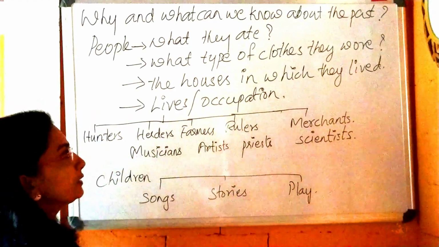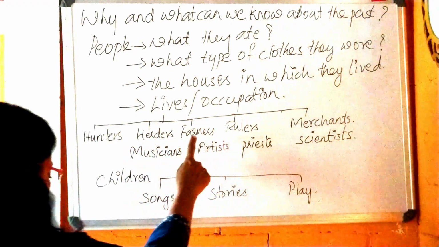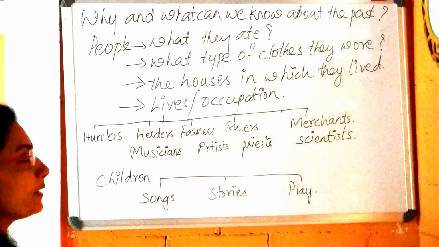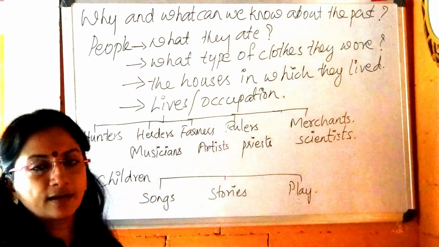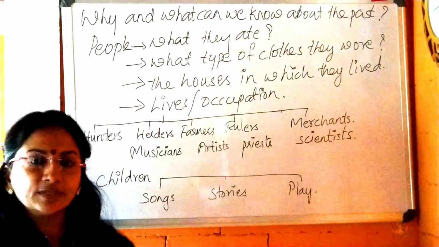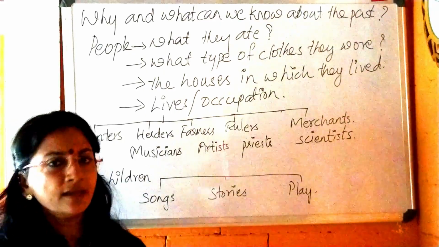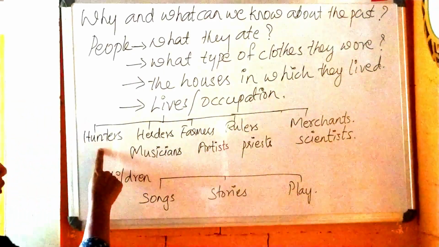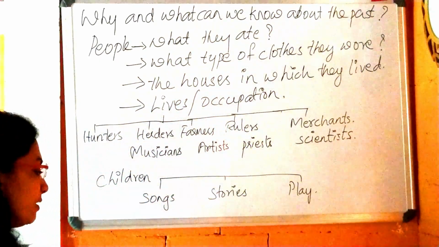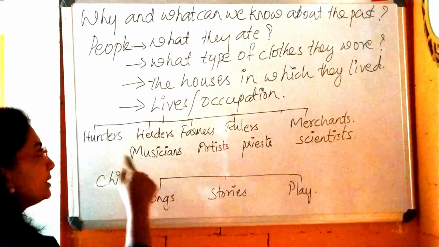And next, look, the lives and the occupation. Initially, the early man was a hunter. First, what did they do? I told you that they collected the fruits, the roots and the forest products. In addition to that, some people hunted animals and ate the raw flesh. So the first occupation of the early man was a hunter. Hunter means they hunted animals for their food.